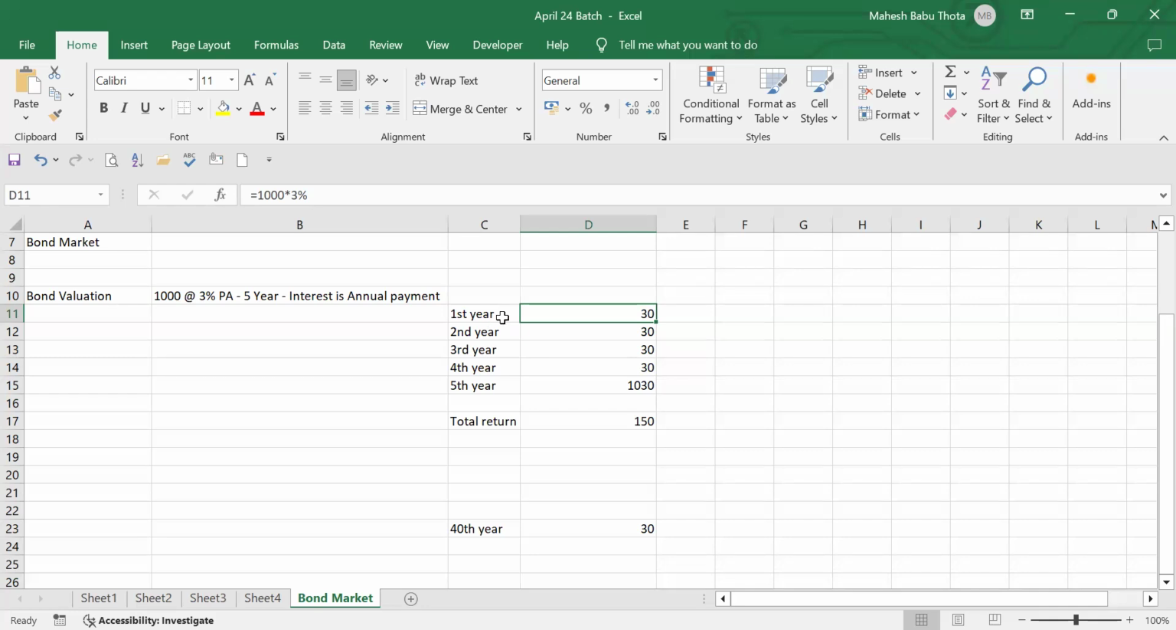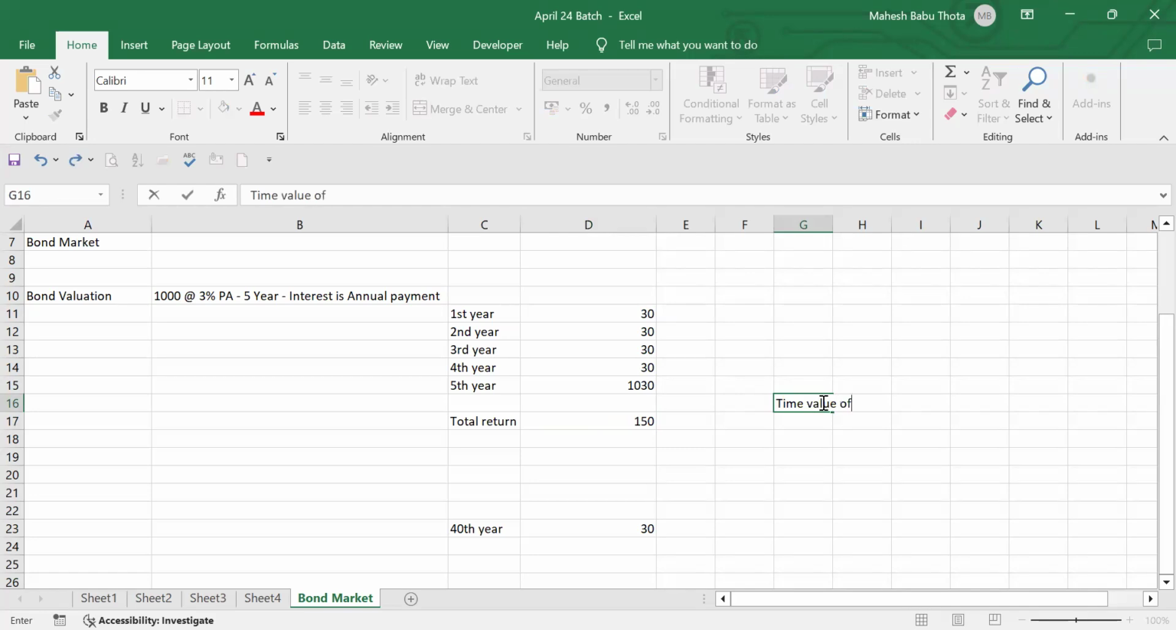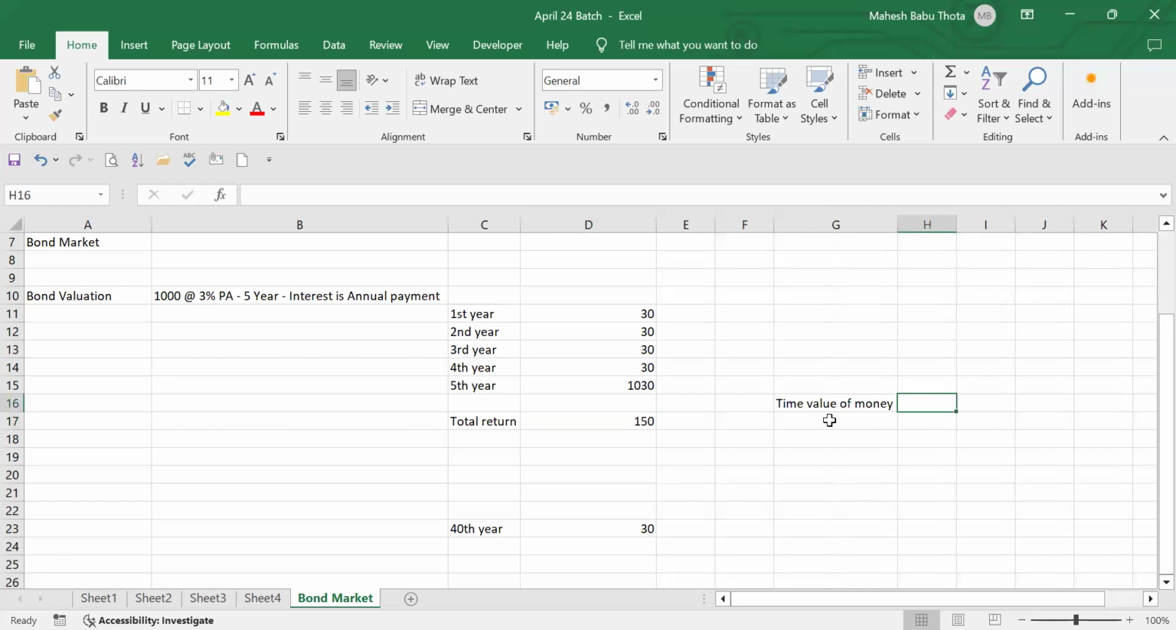Here we are considering 5 years, and a 150 rupees return I'll get. I'm investing 1,000 rupees and getting 150 return. For 5 years, we can assume whether 150 return is good or bad. Okay, sir. I'm trying to convey the value of money, the time value of money. Do you know the concept of time value of money? Yes. The value of money will differ from time to time.